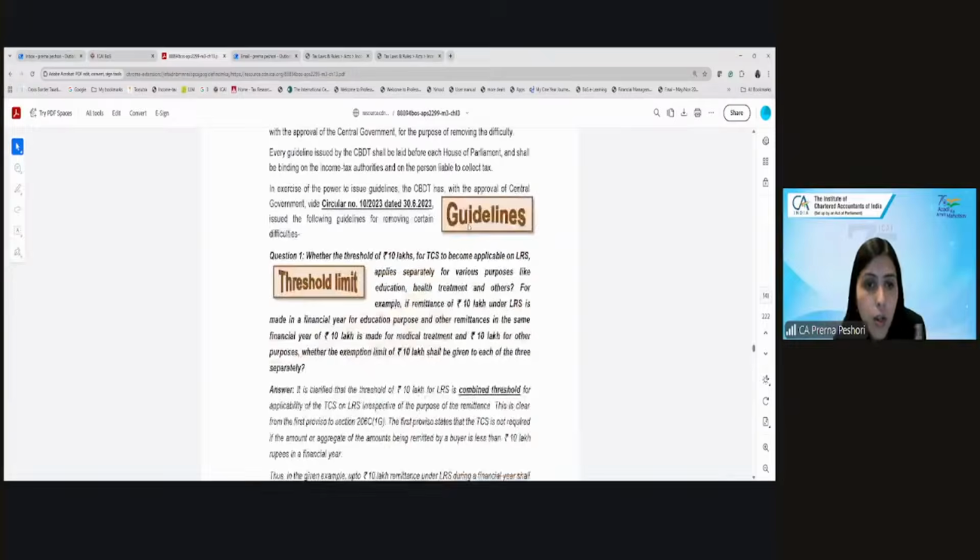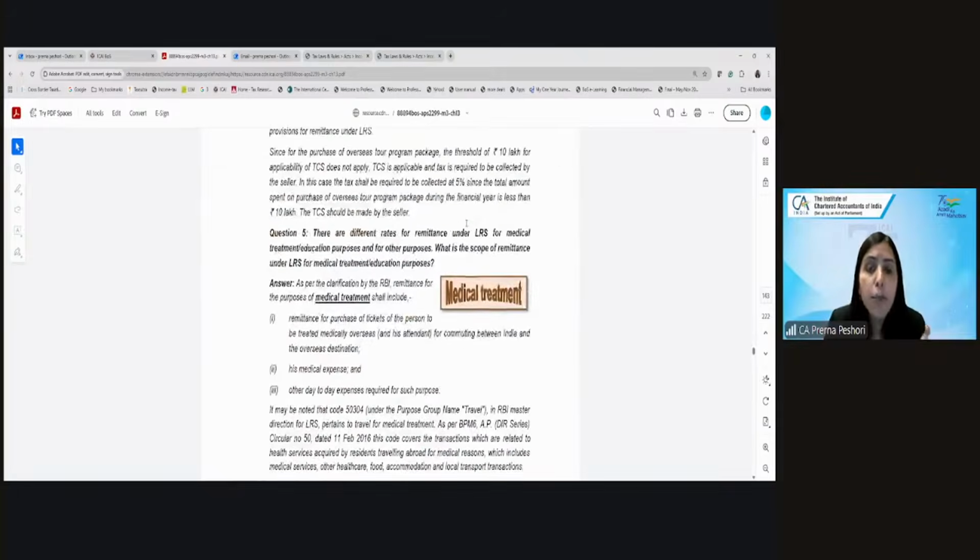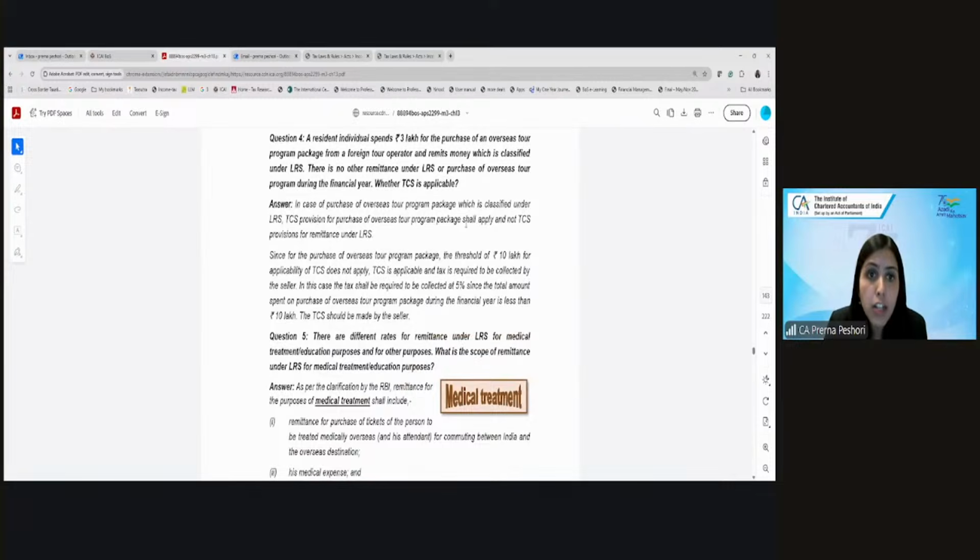So the question was that if I have purchased the overseas tour program package and I made the remittance under LRS, whether there will be no TCS because the payment is less than 10 lakh, or I will be charged 5% for the overseas tour package. CBDT has clarified that since you have purchased an overseas tour program package, the threshold of LRS will not be applicable and 5% will be collected for the overseas tour program package. Are we clear? Yes, ma'am.